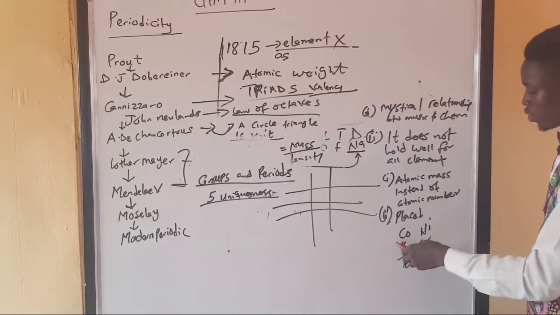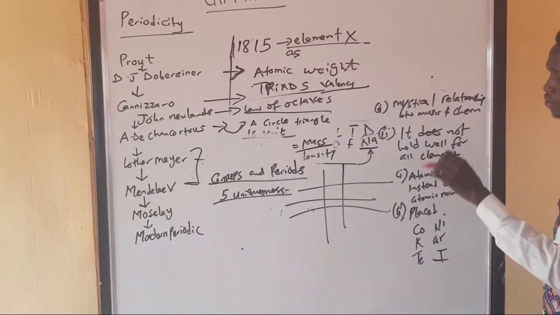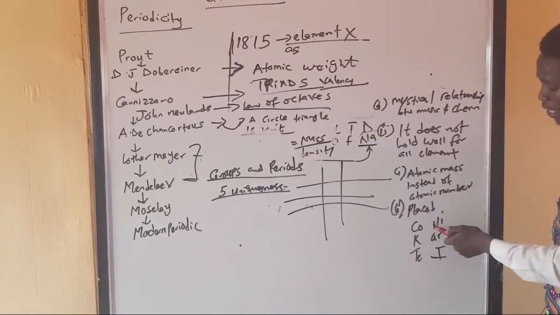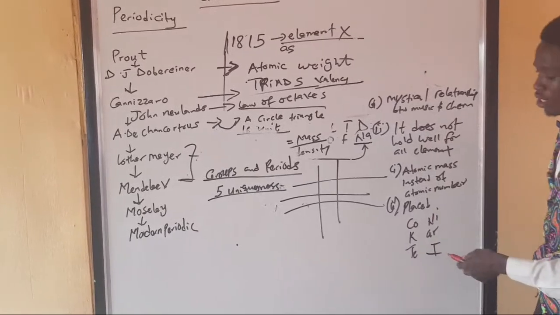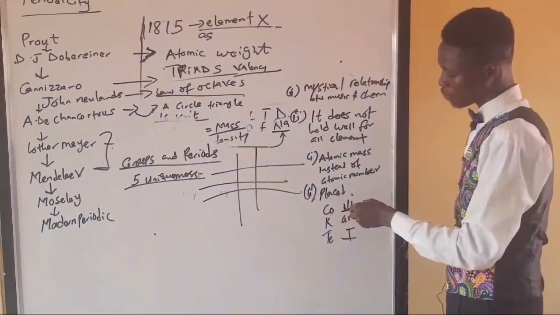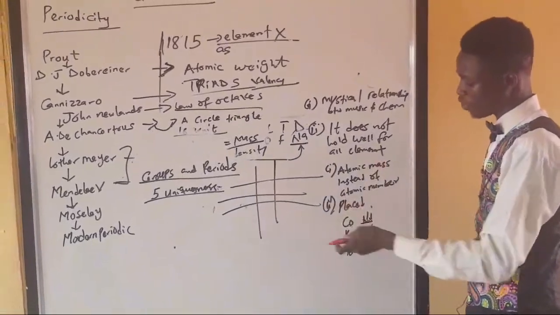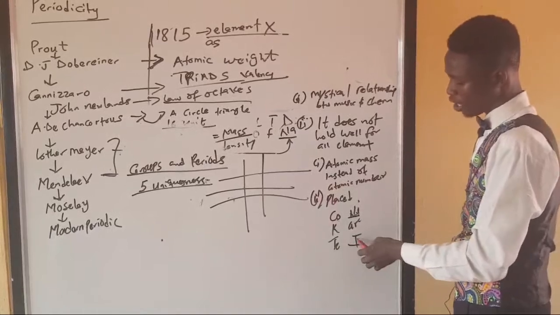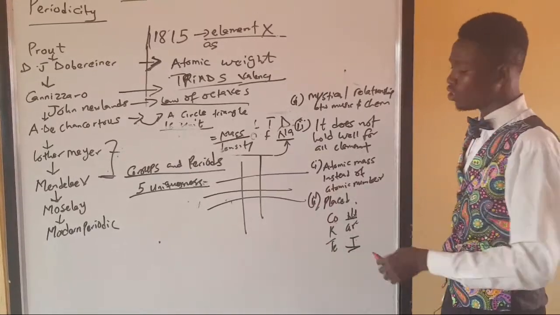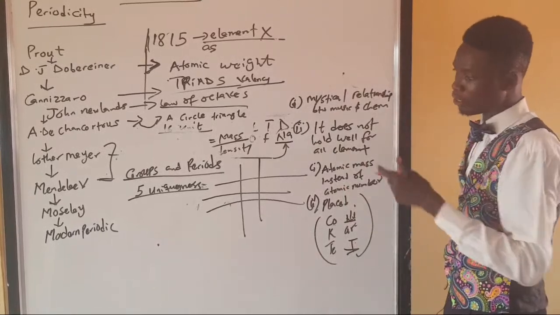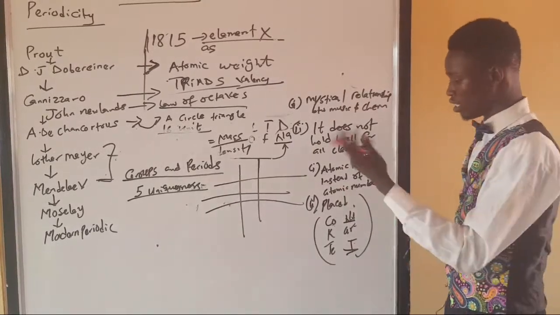Now, if you check these elements in the Mendeleev periodic table, nickel comes after cobalt, but the atomic mass of nickel is more than cobalt, yet he brought nickel before cobalt, and the same thing for argon before potassium, then tellurium before iodine. So all this ambiguity is what led to the limitations we have observed in his theories.